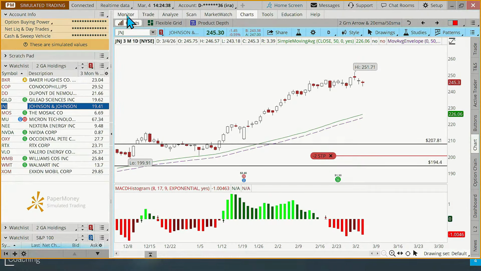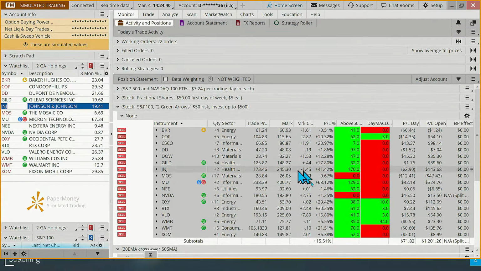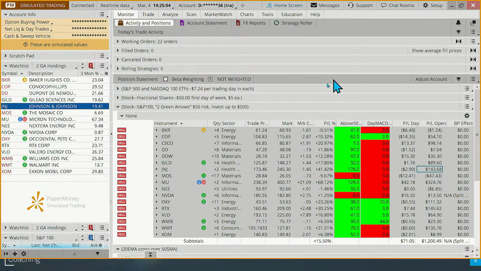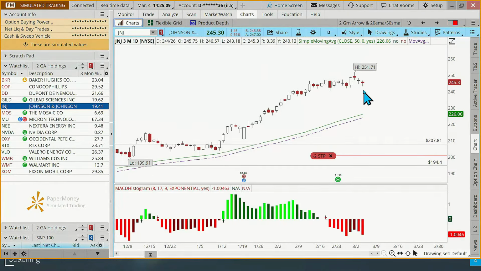Now, I do want to show you this one. People are, again, asking all the time, well, when do we sell stuff? Well, again, the point of this strategy is to buy and hold the trend as long as the trend is up. This stock has been above that 50-day moving average for 170 days. It's been longer than when we bought it. We made our first purchase on this back in August of 25. So again, I don't know how long this is going to trend.